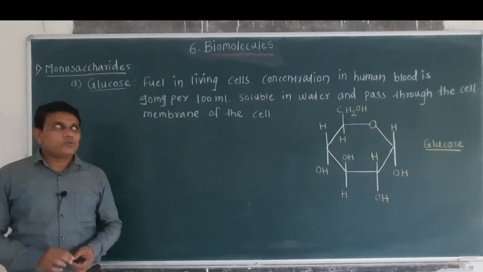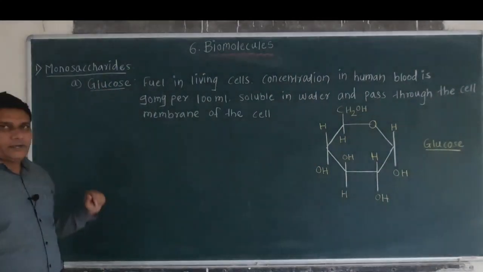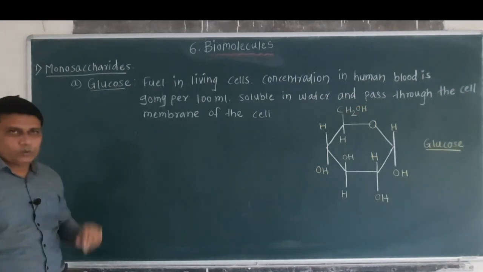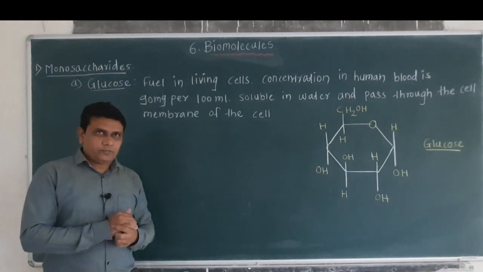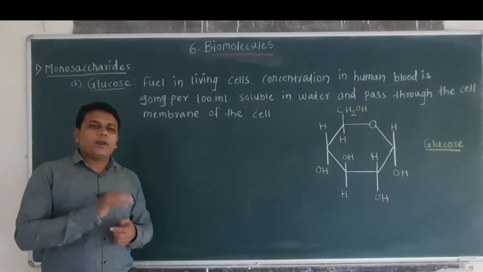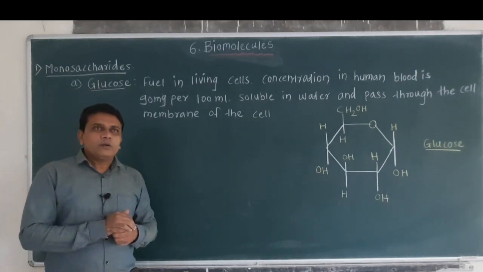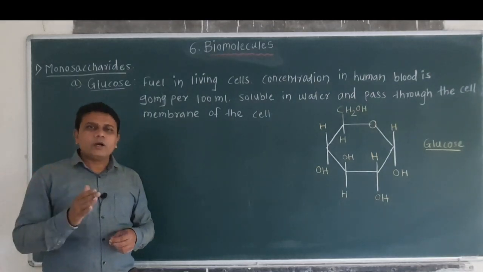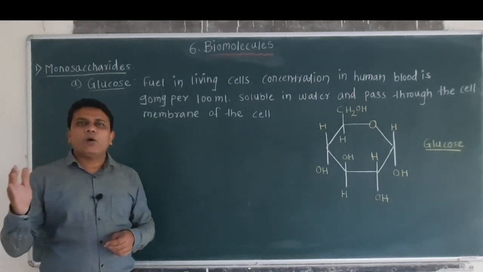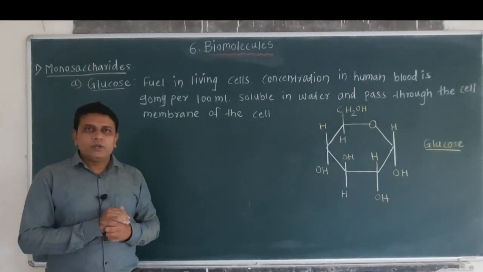Here we are going to see monosaccharides. Now the first one is glucose. Now glucose acts as an energy source in living organisms. Now the process of respiration occurs in each and every cell of living organisms.